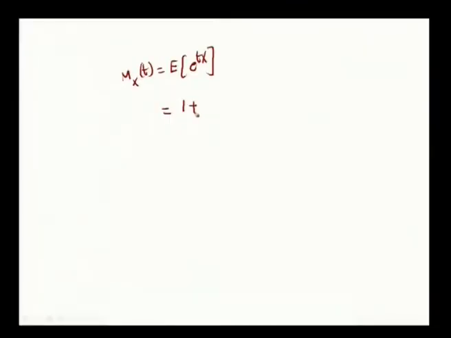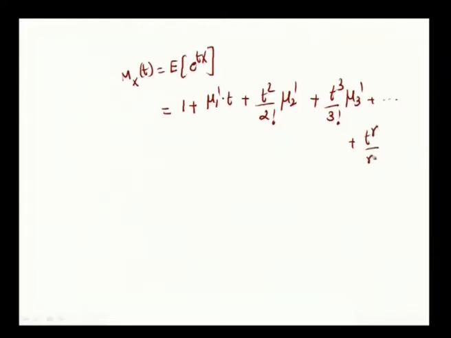Since it generates moments, it is written as 1 plus mu 1 dash into t plus t square by 2 factorial into mu 2 dash plus t cube by 3 factorial into mu 3 dash plus etc. The general term is t power r by r factorial into mu r dash. It goes on up to infinity. This is Mx of t in terms of moments.